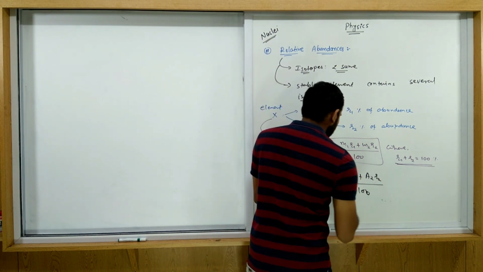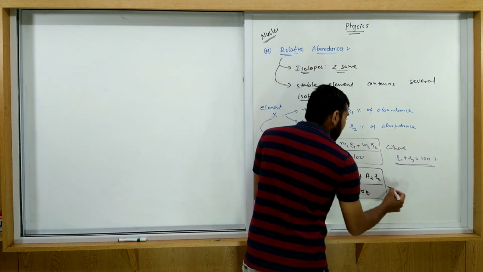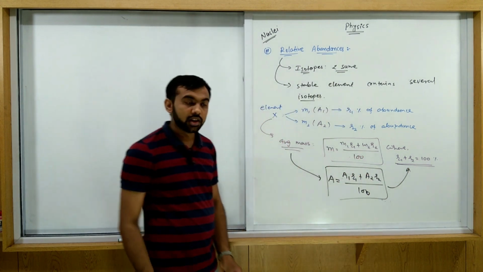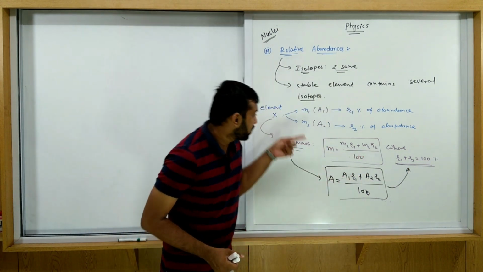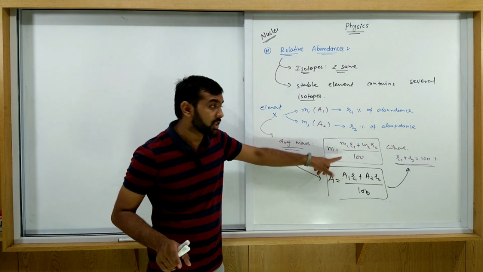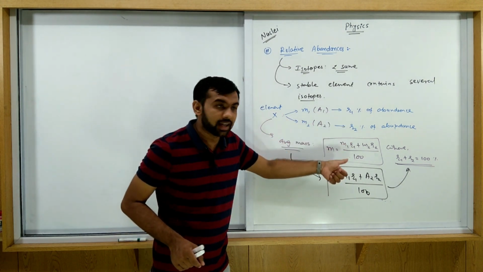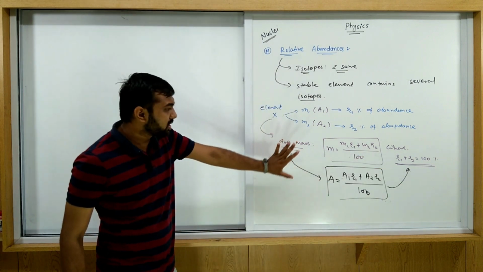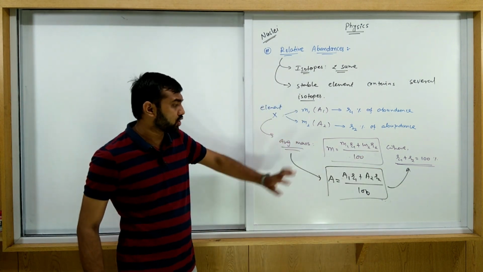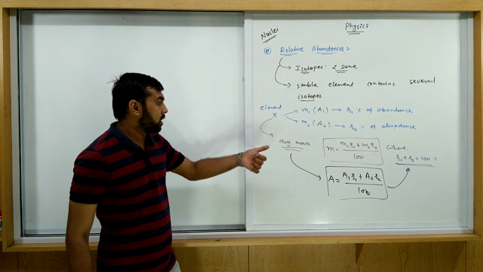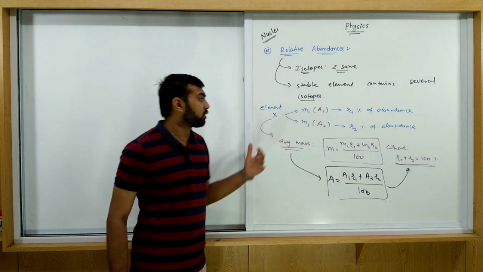The same theory applies: r1 plus r2 is equal to 100, and the denominator is always 100. For three isotopes, again the denominator is 100, and r1 plus r2 plus r3 is equal to 100%. By this simple relation you can calculate the average mass of any element.